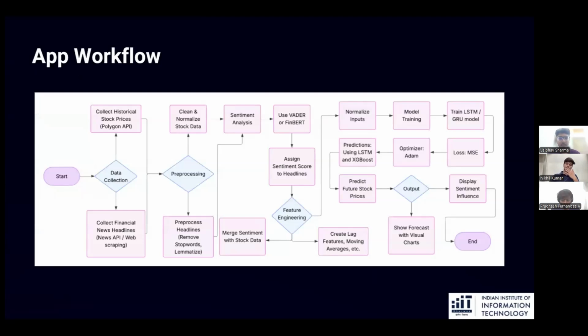The app begins by collecting stock prices and financial news headlines. After pre-processing the data and performing sentiment analysis using FinBERT, sentiment scores are merged with stock data. Features like moving averages and lags are engineered, and inputs are normalized. A hybrid LSTM XGBoost model is trained to predict future stock prices. Results are visualized with charts and sentiment influence is displayed.